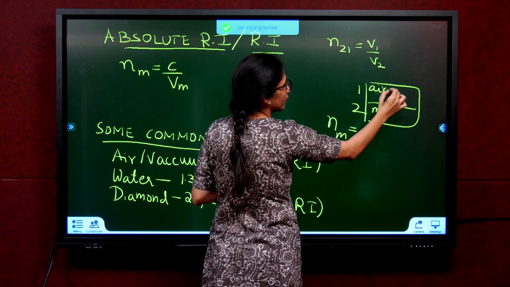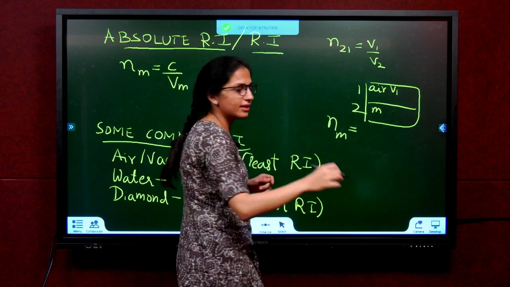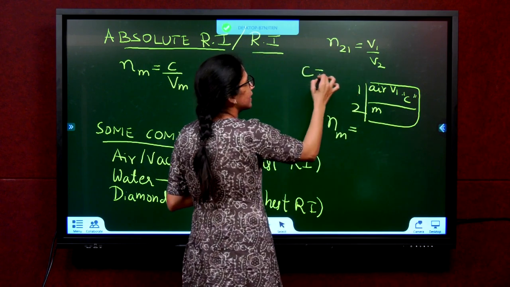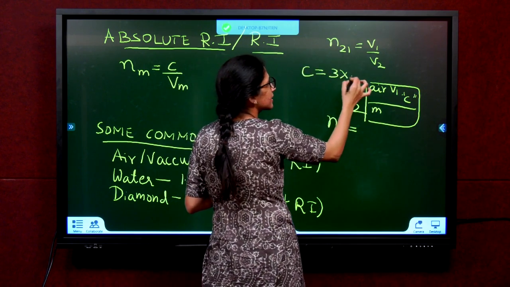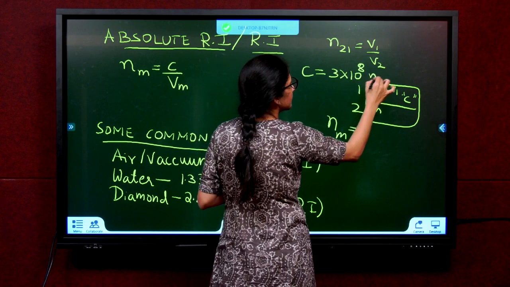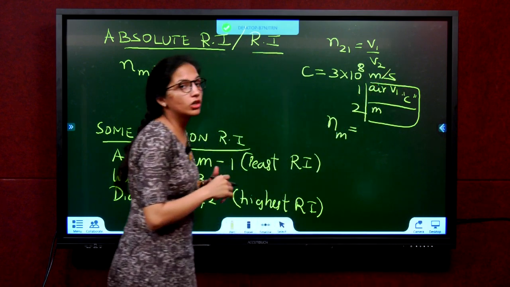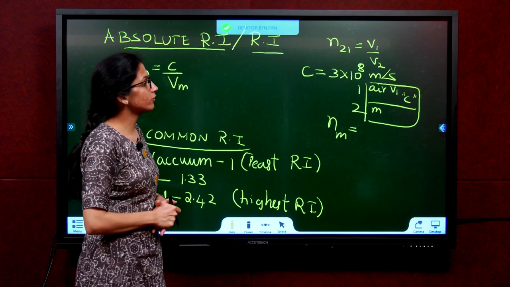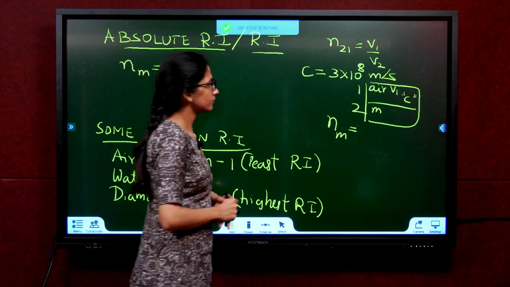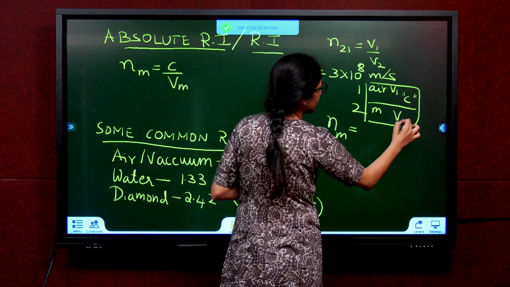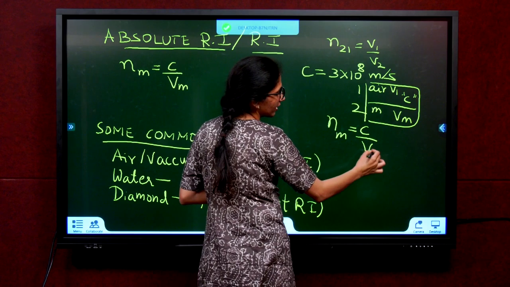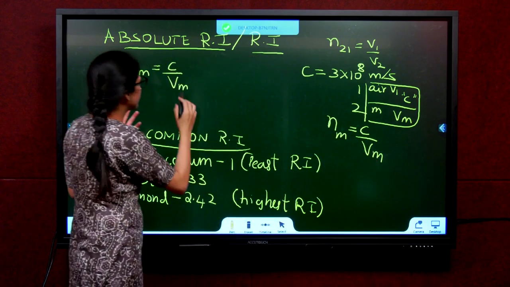Velocity of light V1 in air is given as c. What is c? The velocity of light in air, that is c, is given as 3 into 10 power 8 meter per second. For those who don't know, note it down. Velocity of light in the medium is Vm. So V1 is nothing but c and V2 is nothing but Vm. That's how you get this.